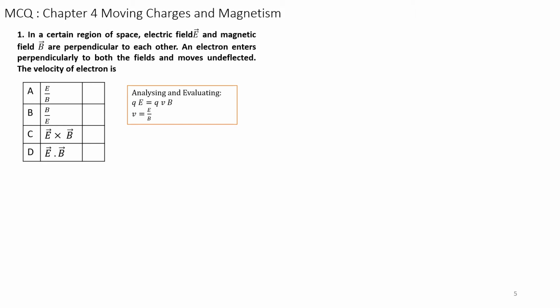Let us analyze. We know qE equals qvB, where v is the velocity, q is the charge, E is the electric field, and B is the magnetic field. Therefore, simplifying, q and q get cancelled in this equation. So the correct answer is E by B. Mark the correct answer. So, here the correct answer is A, you have to encircle your answer.